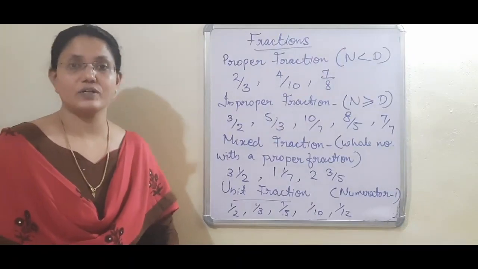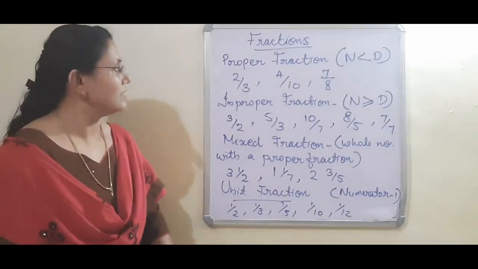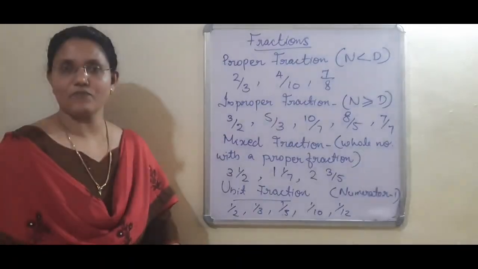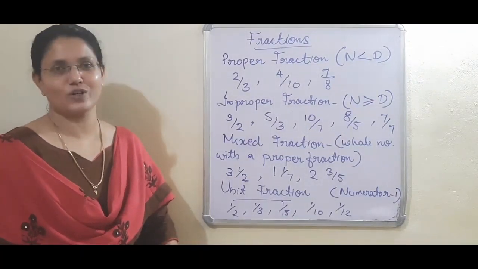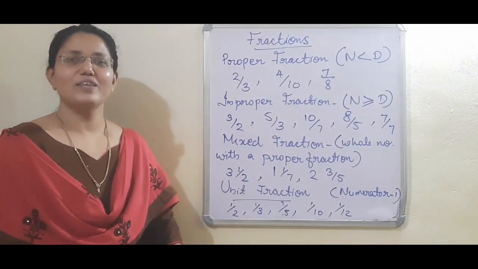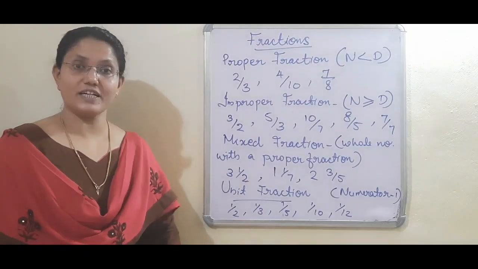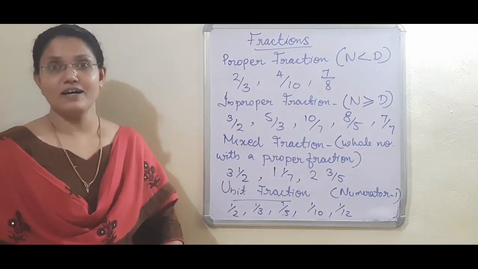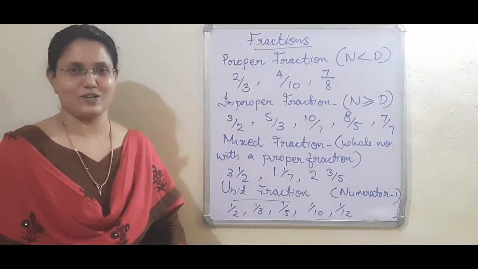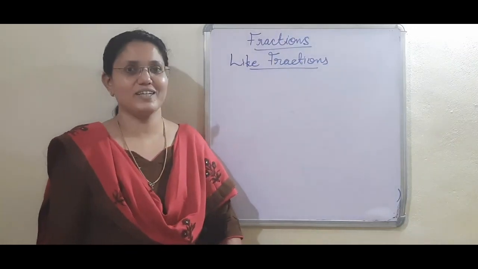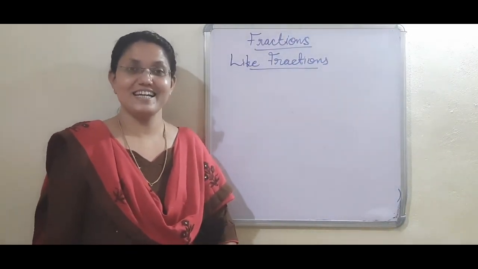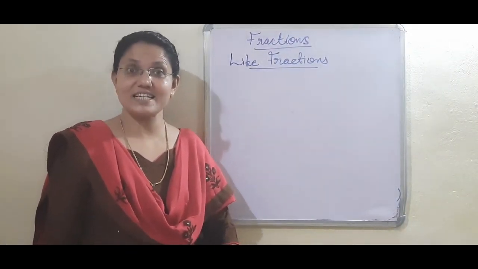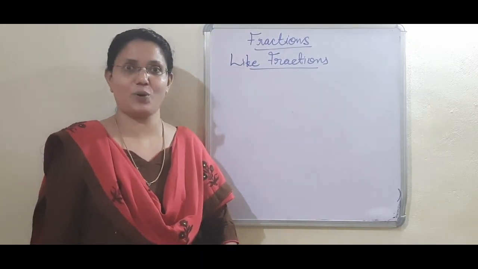These are the 4 types of fractions. That is proper fraction, improper fraction, mixed fraction, unit fraction. Okay. Now, when a set of fractions is given, it has some other names also. We can study this now. Dear children, first we are studying about like fractions. Like fractions are fractions that have the same denominator.